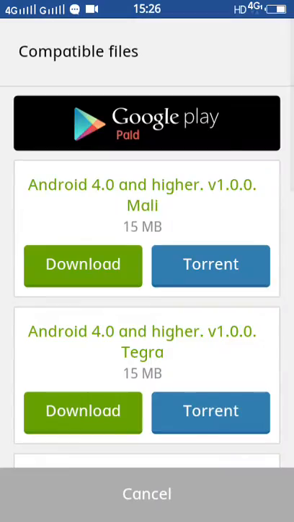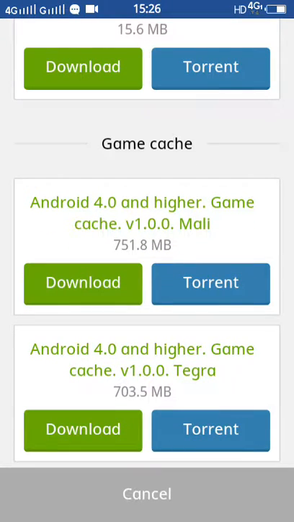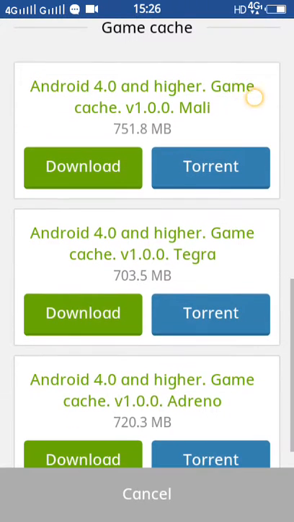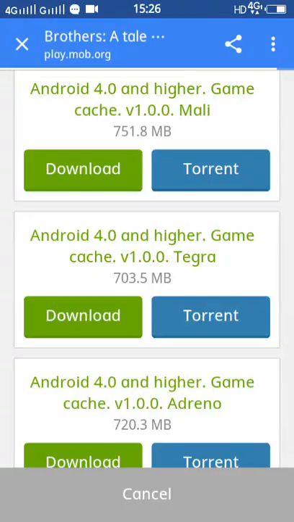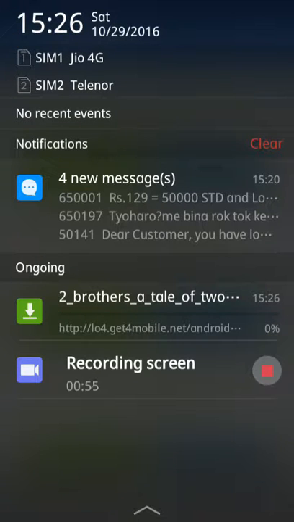and we click on the download and Game Catch. We have to download Android 4.0 and higher Game Catch Mall, and we download it, and then the download will start.